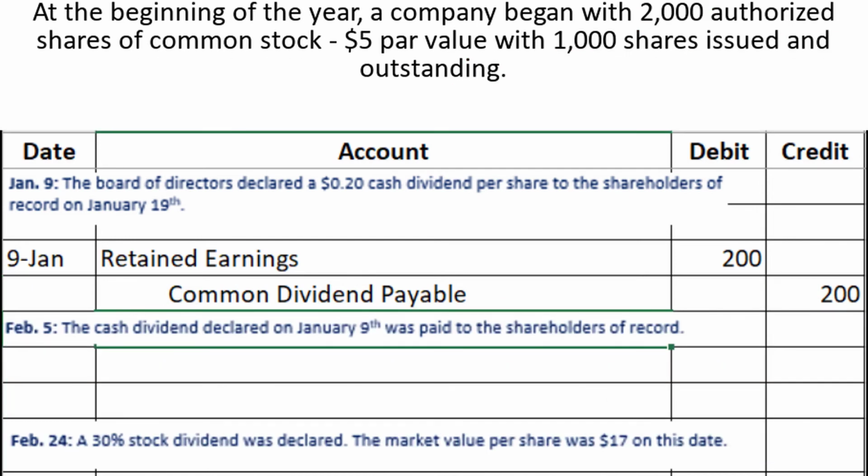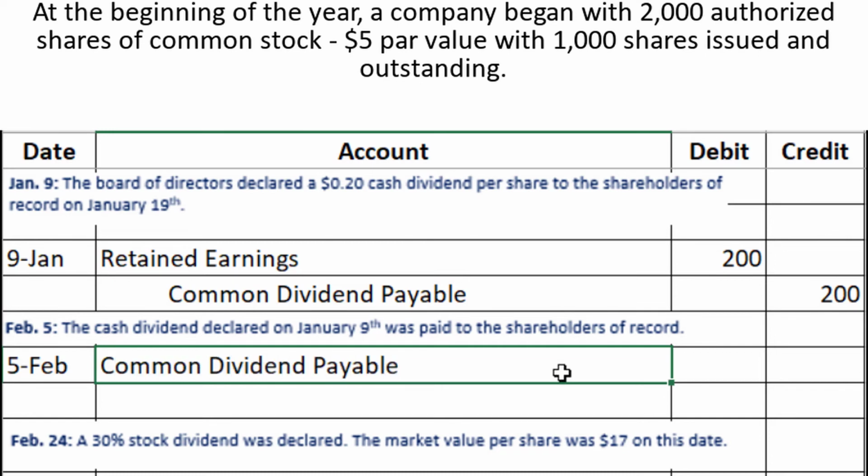Next, on February 5th, the cash dividend declared on January 9th was paid to the shareholders of record. So this is the date of payment that we talked about earlier. Notice the date of record, January 19th, has no associated journal entry. So here, let's put in the date, February 5, and this is going to be a reversal of the payable that we used here, right? So we had the payable as of this date, and now we're going to be paying it off. So we need to debit common dividend payable for $200, and we are paying it off with cash, so we are going to credit the cash account to decrease that, and that's also going to be for $200.